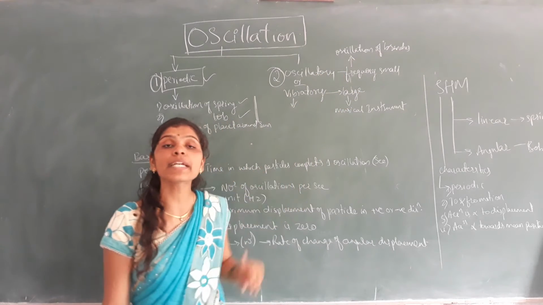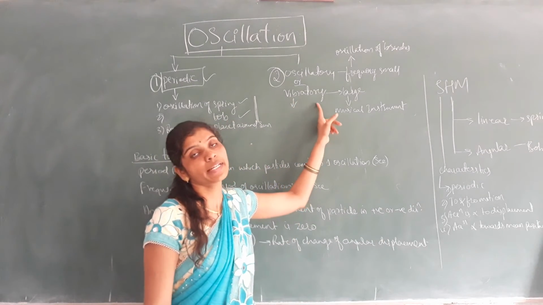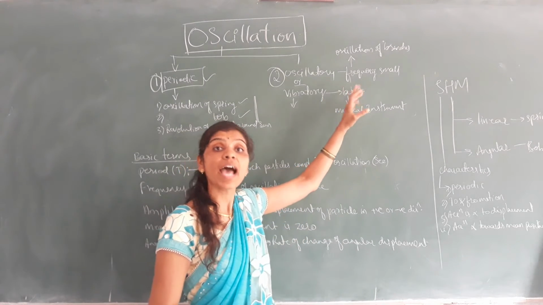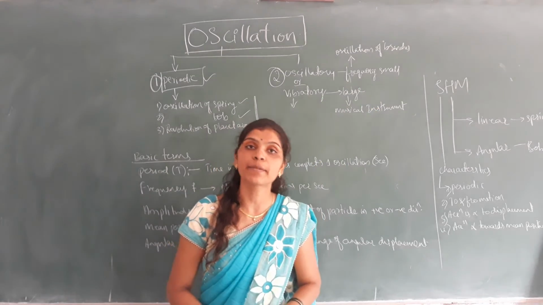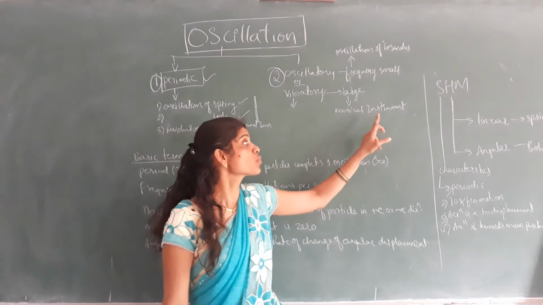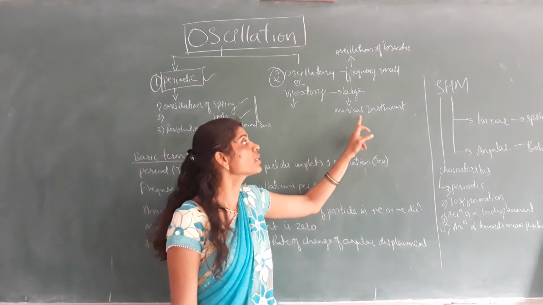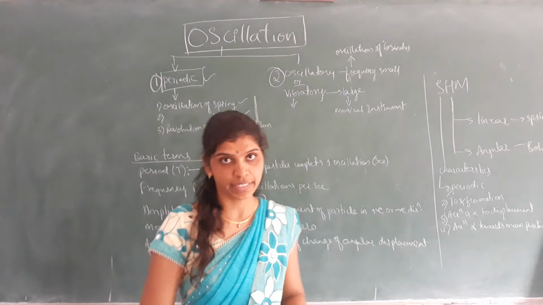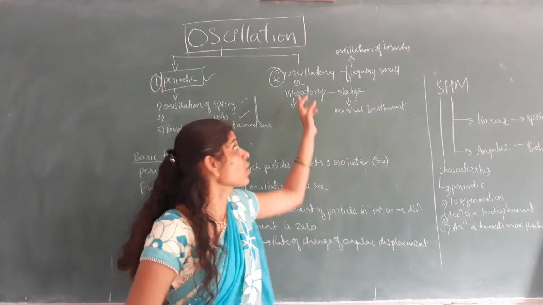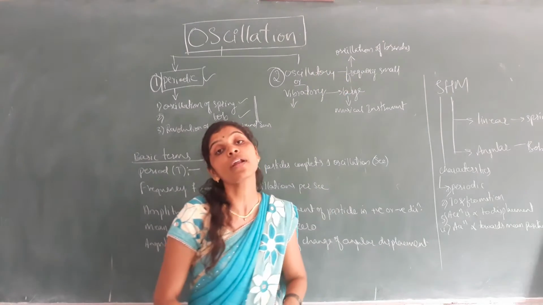Same thing, when can we call it vibratory motion? Any motion of the object is said to be vibratory if the oscillating particle has a large frequency, so that is called vibratory motion. Example: you can quote the sound produced by a musical instrument. All the motion given by the musical instrument is called vibratory motion. Mainly oscillations are classified into two types, periodic and oscillatory. Again, based on frequency we name those as oscillatory or vibratory.